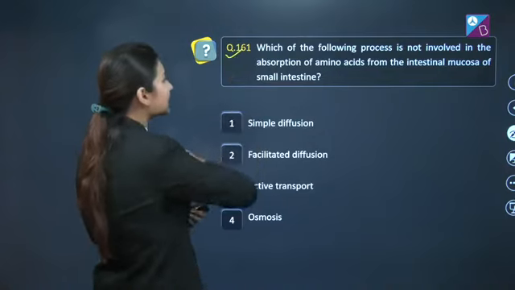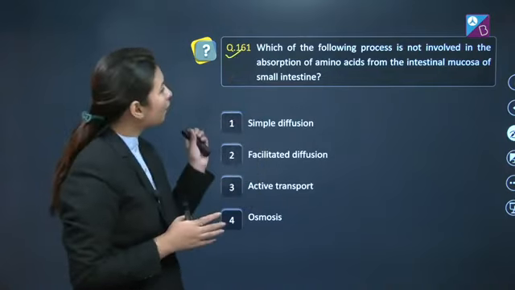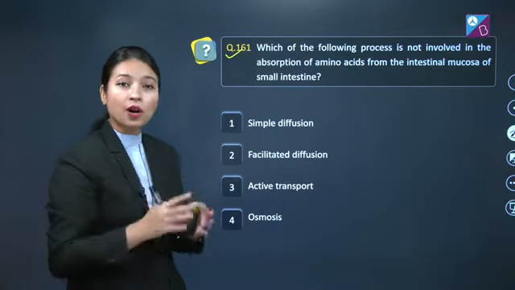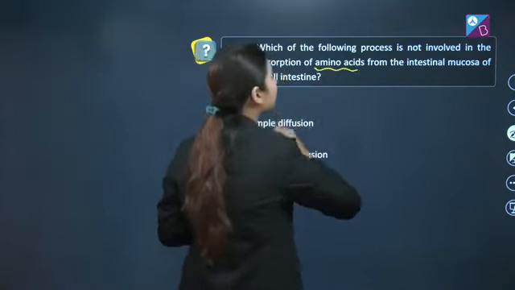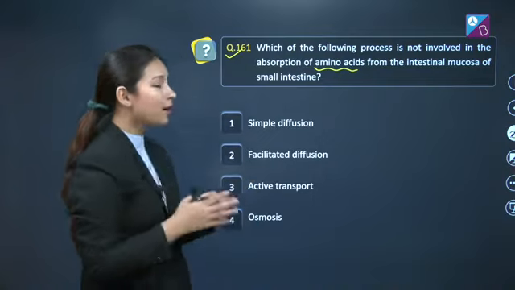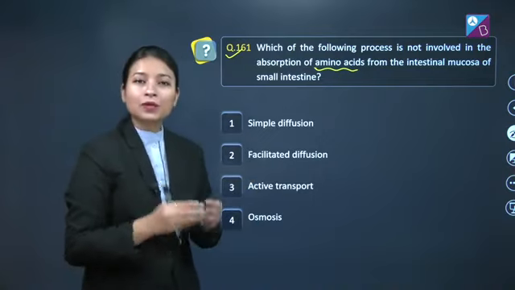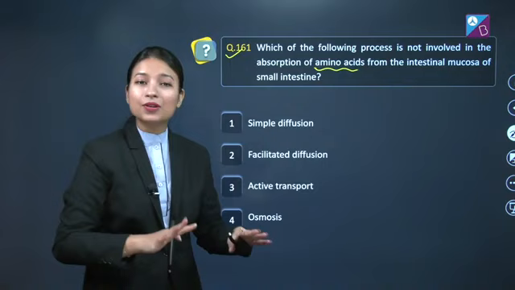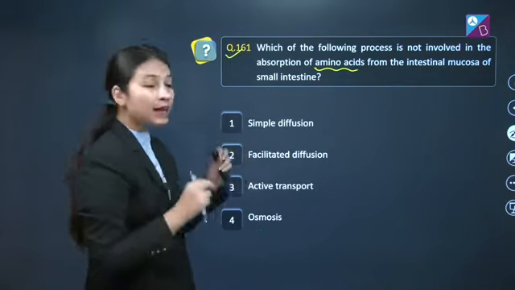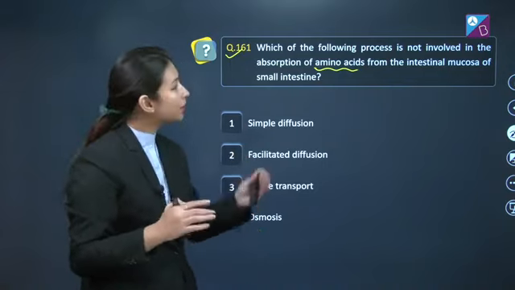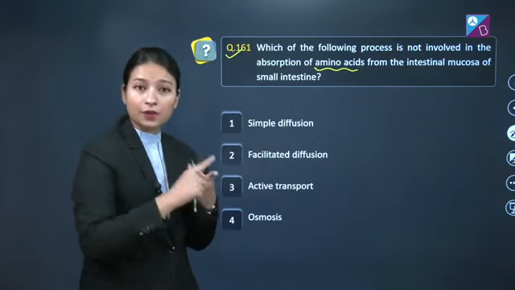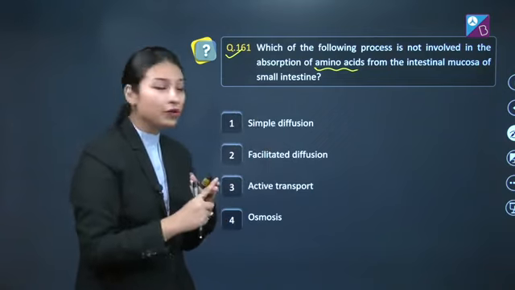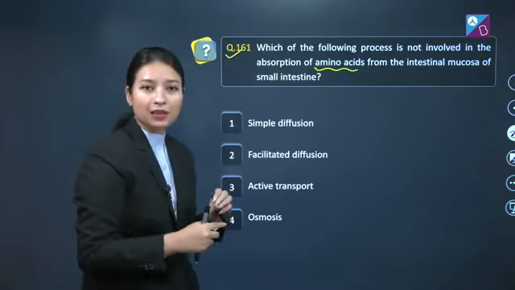Question number 161, which states: which of the following processes is not involved in the absorption of amino acids from the intestinal mucosa of the small intestine. So students, it is clearly written in NCERT that amino acids can be absorbed from the intestinal mucosa of the small intestine by simple diffusion, by facilitated diffusion, as well as active transport.